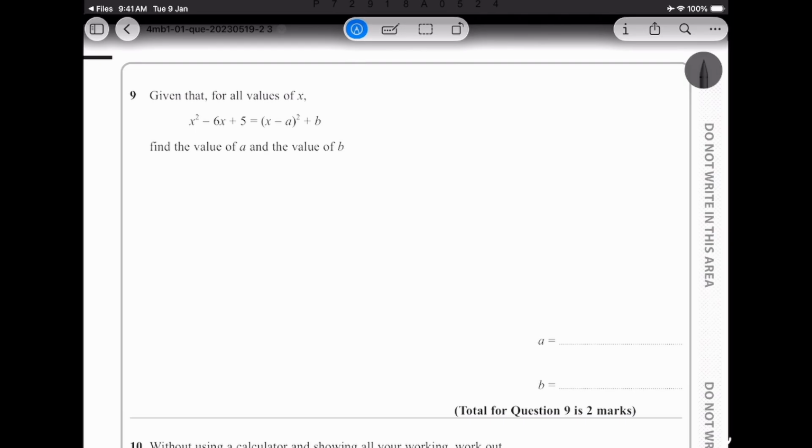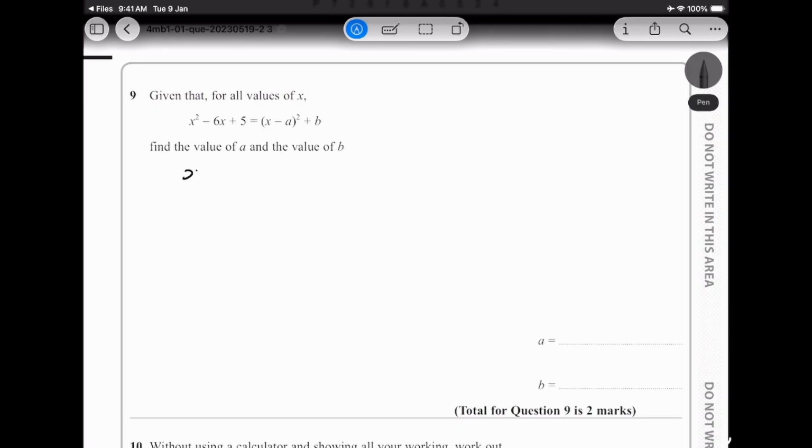The next question is, given that for all the values of x, find the value of a and find the value of b. Now you see how this is given in this format and they're telling you this. So always remember that whenever they ask you for this kind of format, this is the completing the square format, x minus a the whole square plus b. So all we have to do is complete the square for this, and we should get our a and b values.